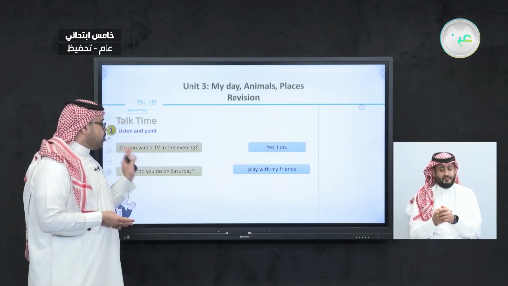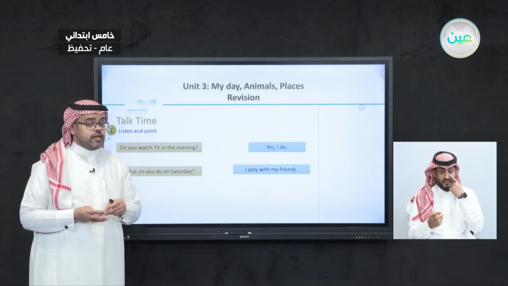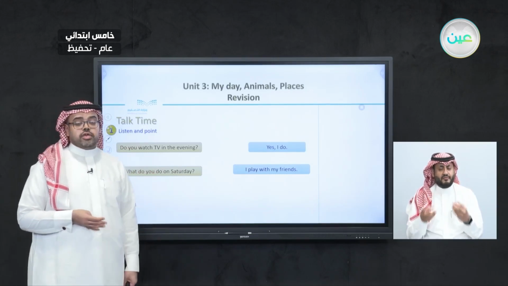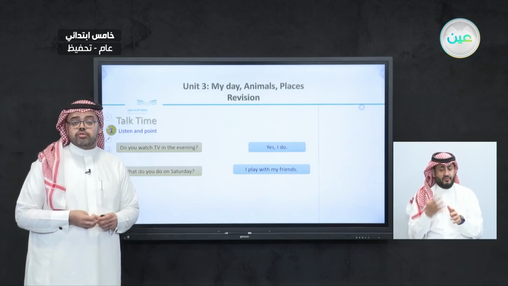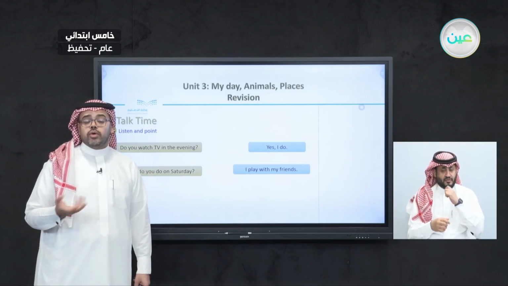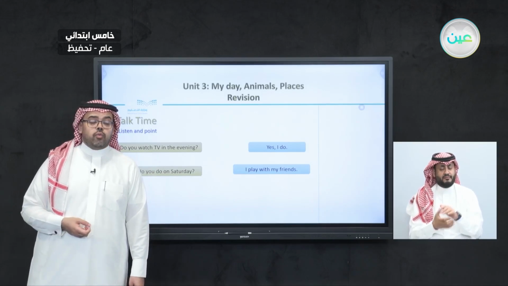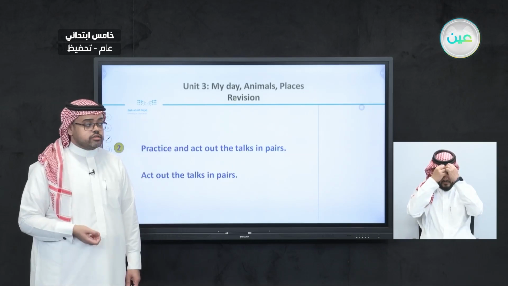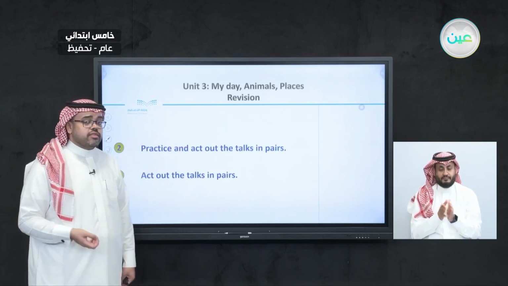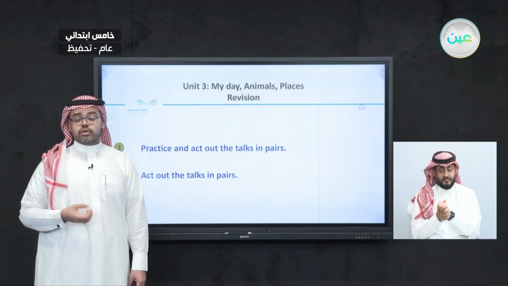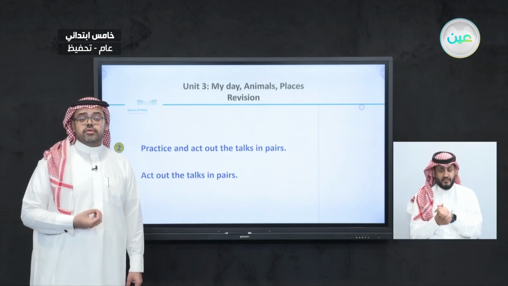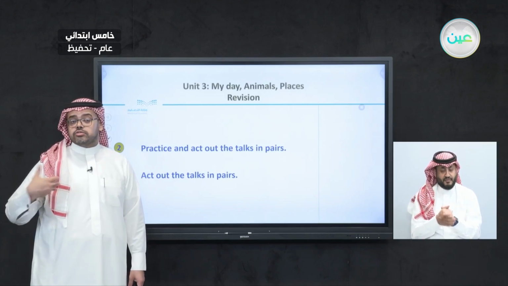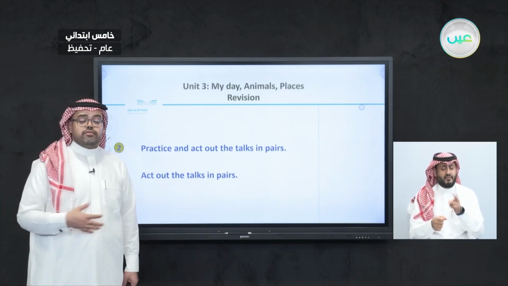"Do you watch TV in the evening?" and "What do you do on Saturday?" All of these 4 questions or sentences can be used when we ask someone about his or her activities. It is important, if we want to know someone's activity, to ask them these questions so they can answer and talk about their activities,